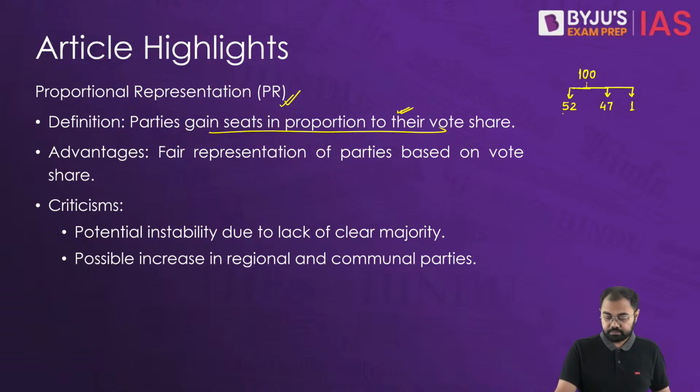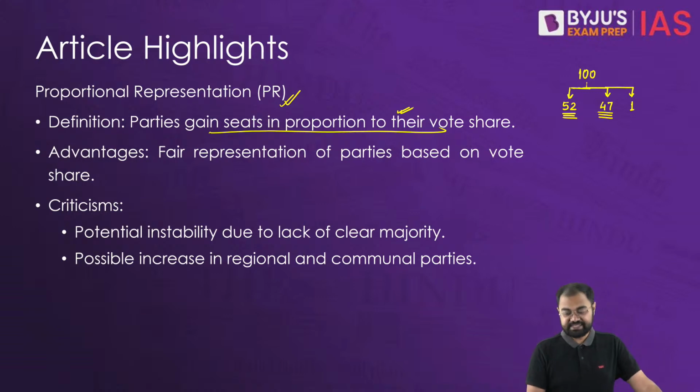So one would have 52%, the other would have 47%, and the third one would have 1%.